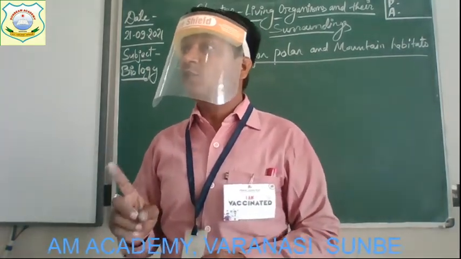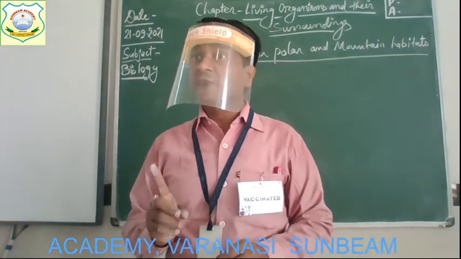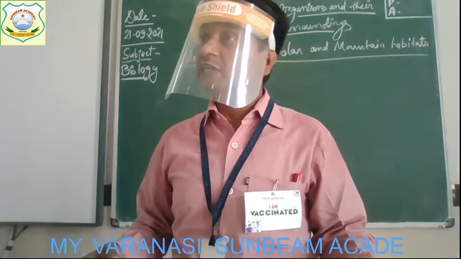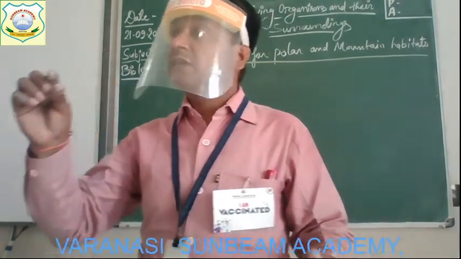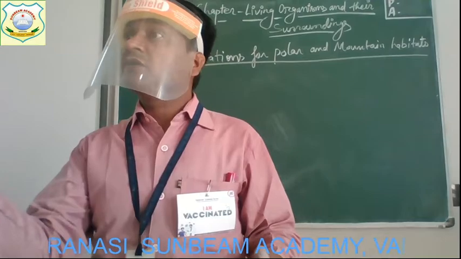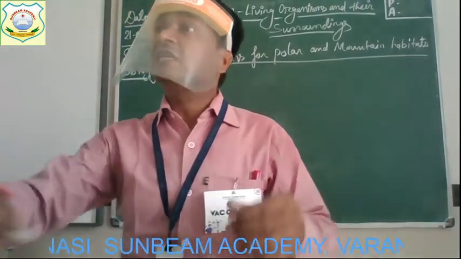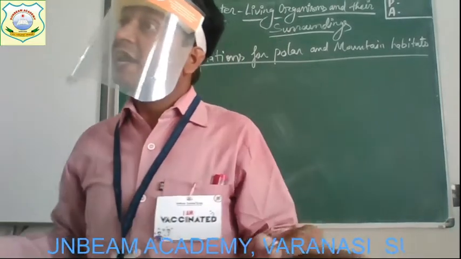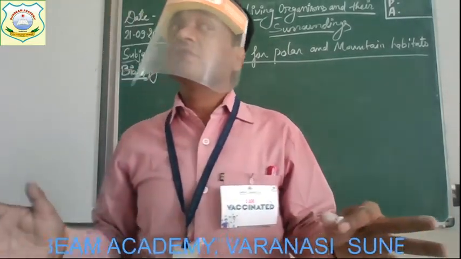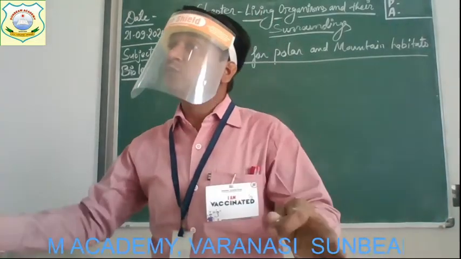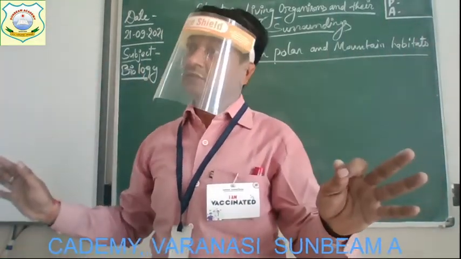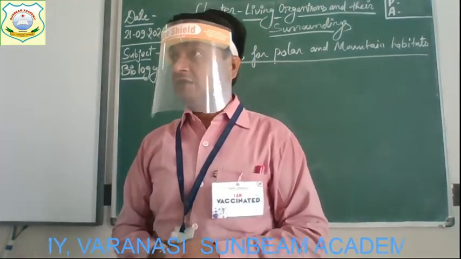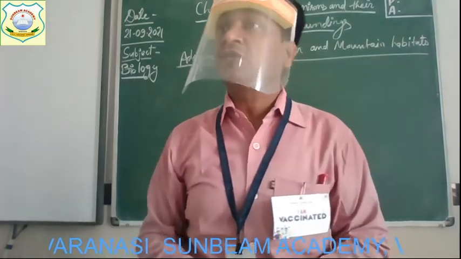You have all seen the polar bear now. In the picture you have seen, how does it look? It has long fur, right? And its paws are big in size, so it can easily walk on the snow. And the white color helps it mix with the white surroundings, so other animals cannot easily see it. So these are all kinds of adaptation.